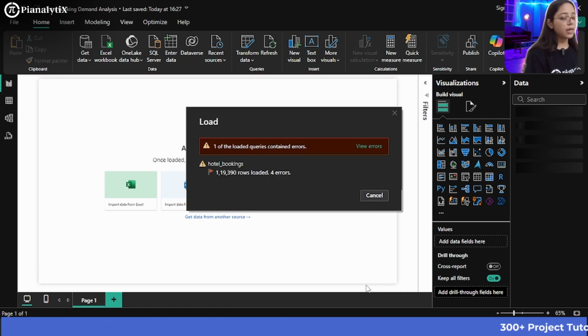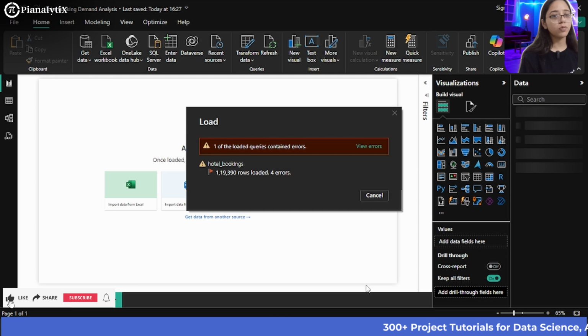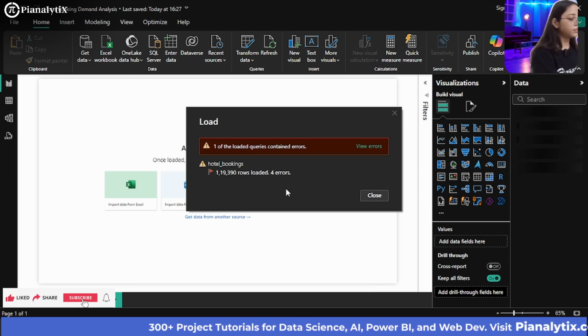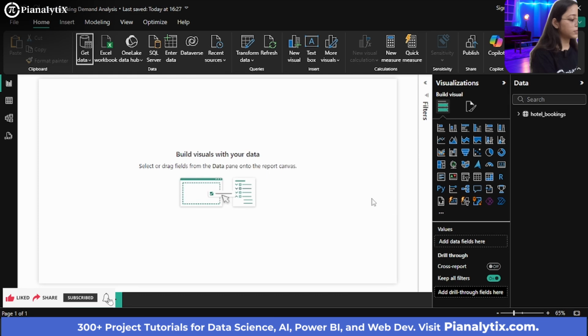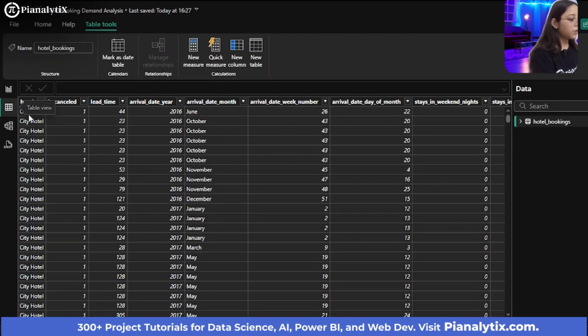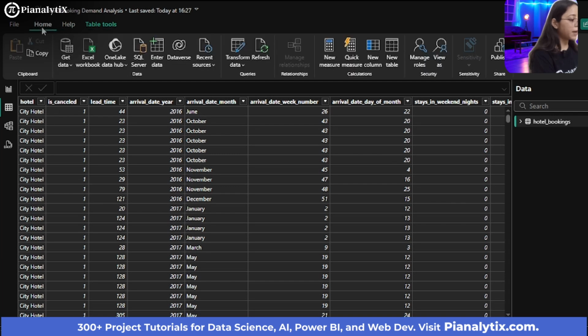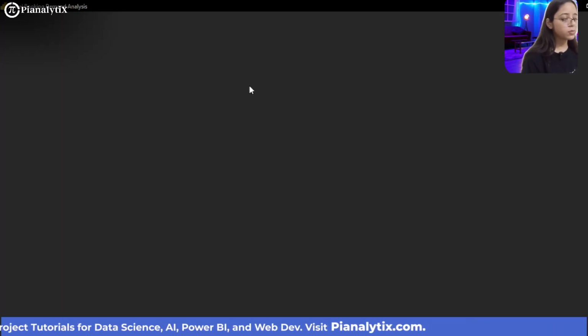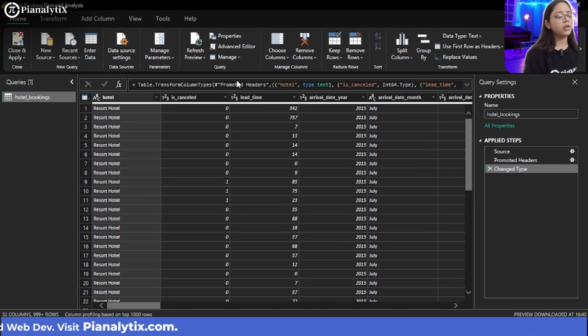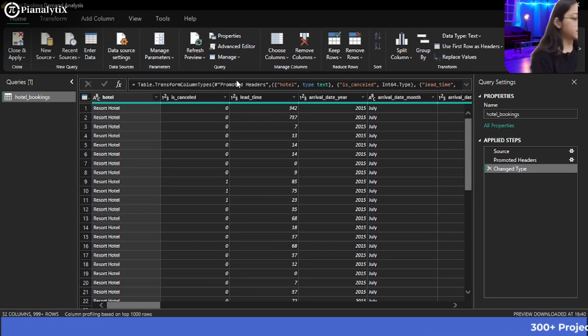You can see that there are some errors. Let us view what these errors are. We are going to the table view, then clicking on the Home tab and clicking on Transform Data. There might be potential errors that we have not encountered yet, but this is what data cleaning or data pre-processing is for: we check whether there are any data irregularities here.